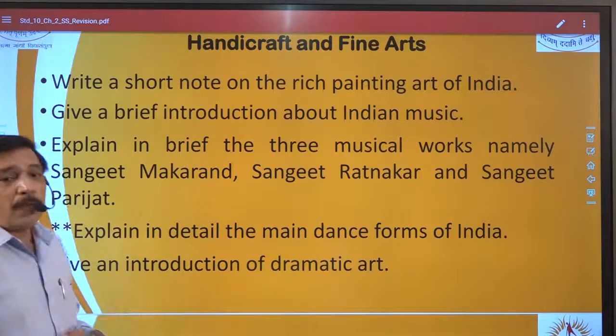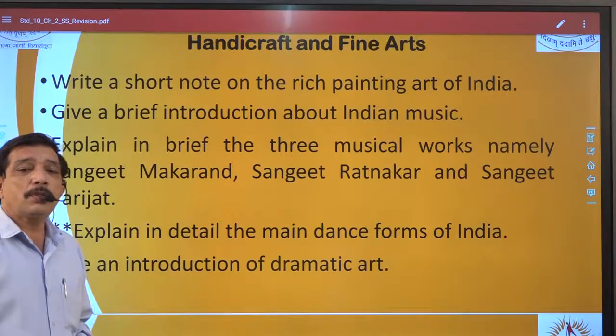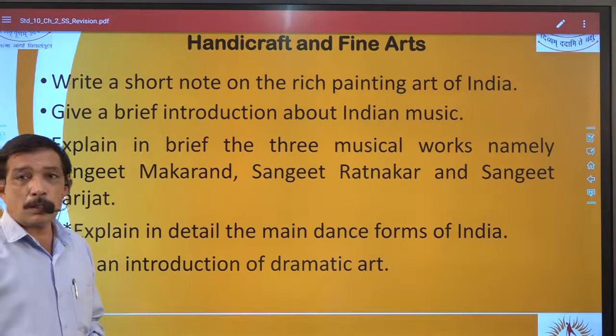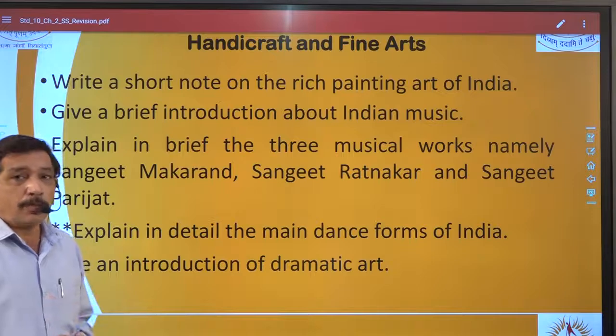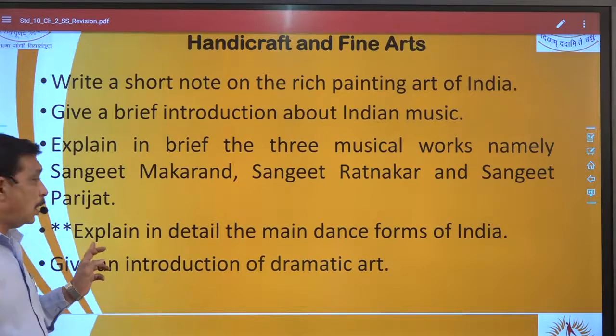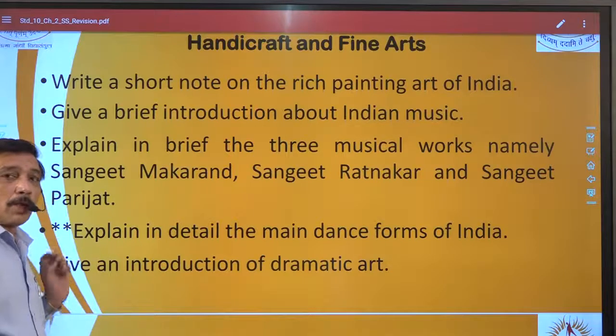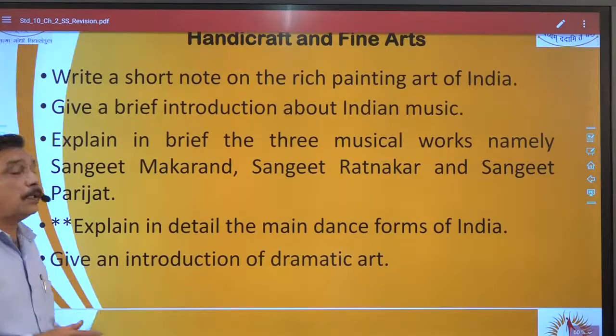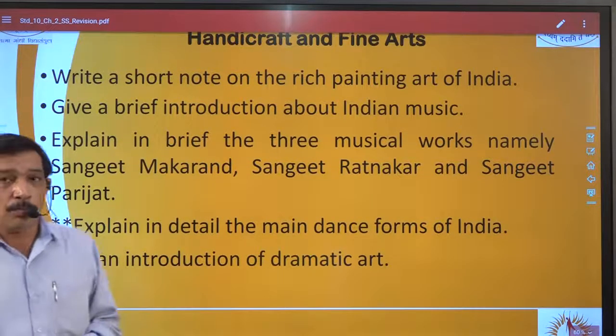Next question is explain in brief the 3 musical works, namely Sangeet Makran, Sangeet Parijat and Sangeet Ratnakar, right? That is the question to be marked. Now in the next question I have given double star mark over here. Explain in detail the main dance forms of India.